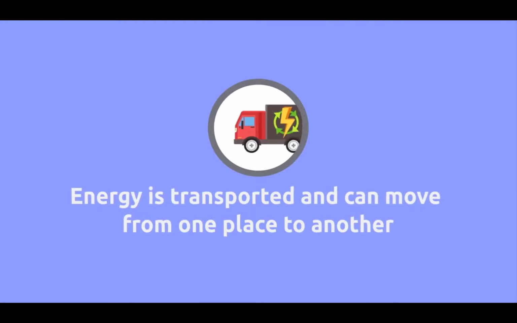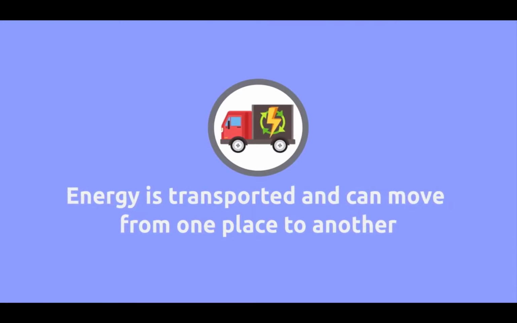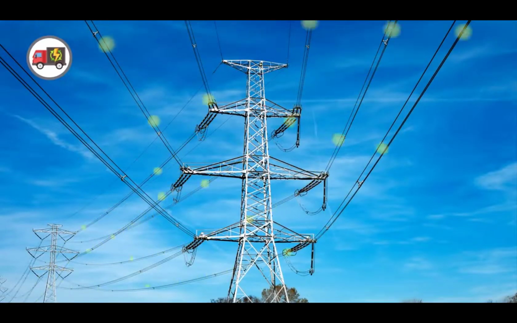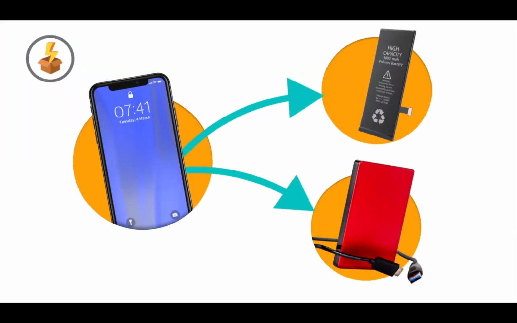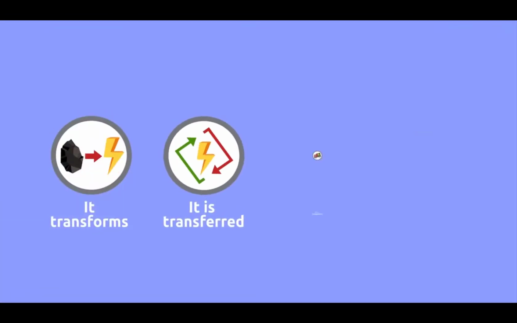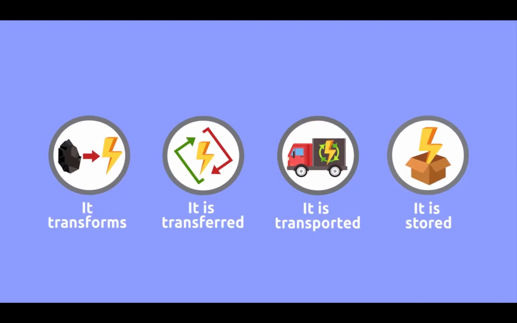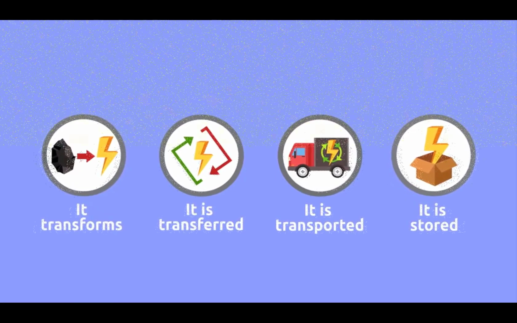Energy is transported and can move from one place to another. This way, energy travels through electrical cable and reaches our houses. Energy can be stored. For example, mobile phone batteries are used for storing energy. Let's recap. Energy is transformed, it's transferred, it's transported, and it's stored.